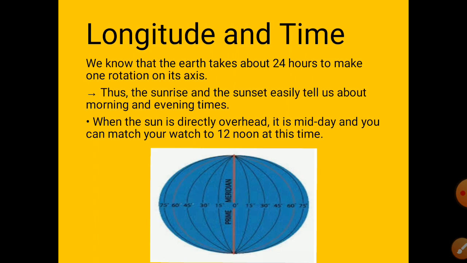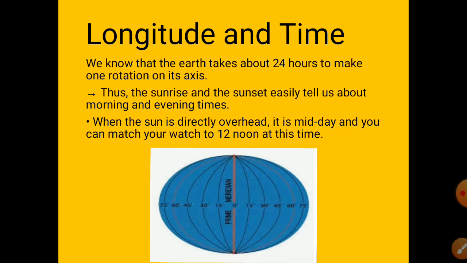From the past it has been working as a timekeeper for us, because earlier people used to calculate time as per its position. For example, during the noon time, the shadow of a particular thing is the shortest, and it is the longest during sunrise, and when the sun sets as well.